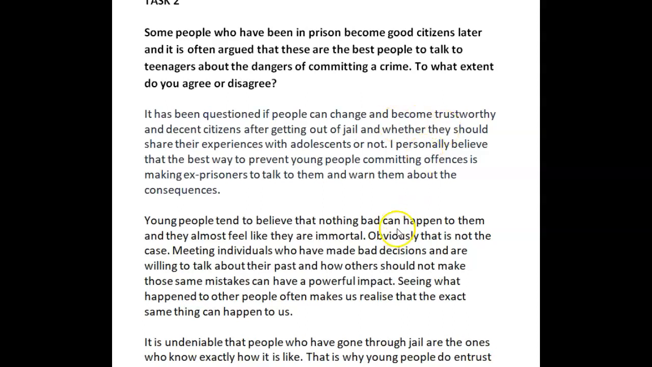So let's continue. "Young people tend to believe that nothing bad can happen to them, and they almost feel like they are immortal. Obviously, that is not the case. Meeting individuals who have made bad decisions and are willing to talk about their past and how others should not make those same mistakes can have a powerful impact. Seeing what happened to other people often makes us realize that the exact same thing can happen to us." Okay, this is very nice, but I do want you to extend it just a little more.